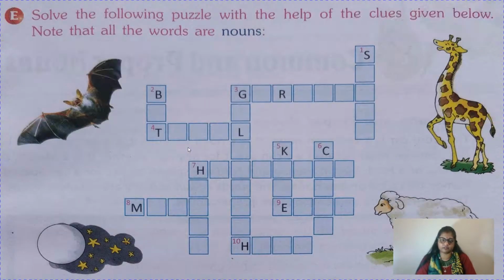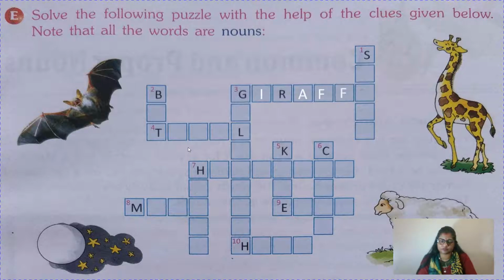Okay, and answer yourself. Now see what you have to do here. Solve the following puzzle with the help of the clues given below. Note that all the words are nouns. So children, clues are given on the next page. When you are doing this, you can sit with your book. I am reading the questions. Children, it is very simple. You can do it on your own. Like the first one, we will do across. Number 3, an animal that has a very long neck. So very easy answer. You know it is giraffe.